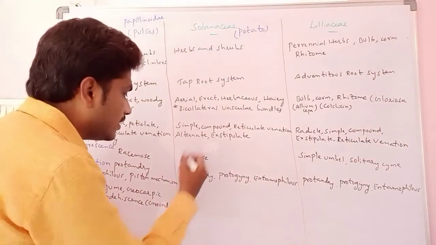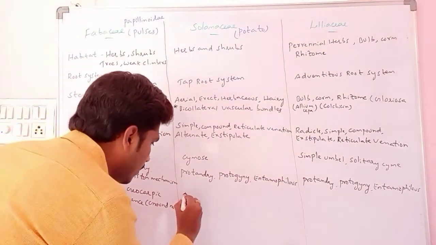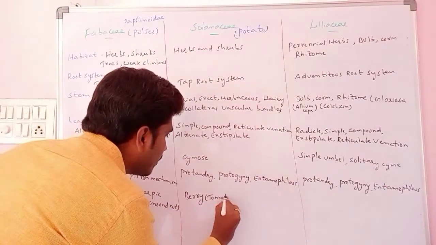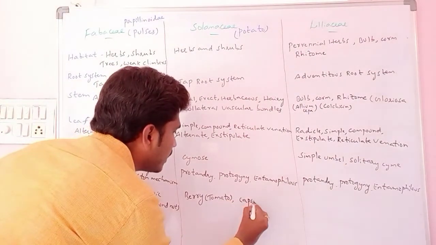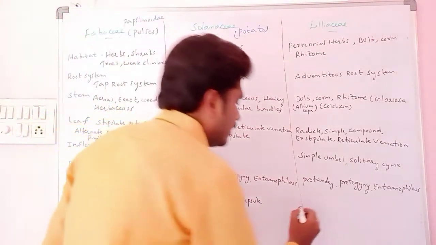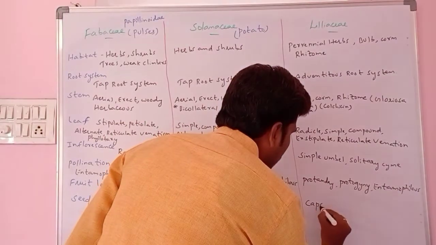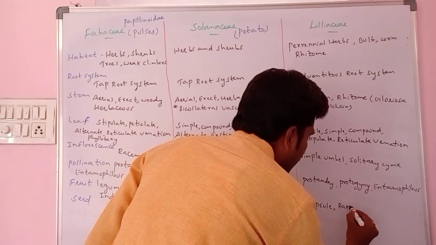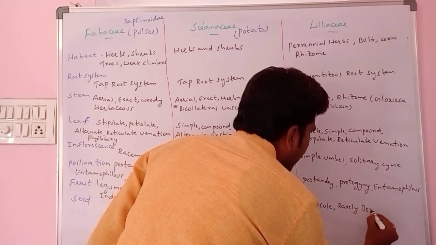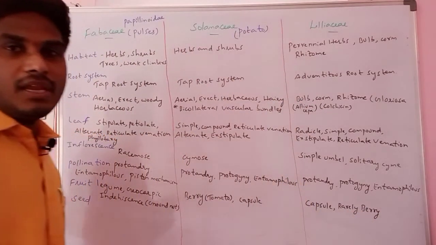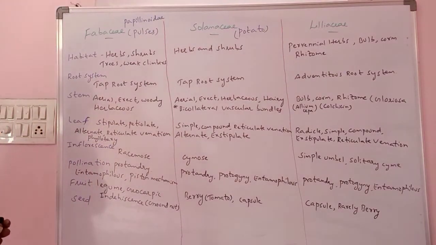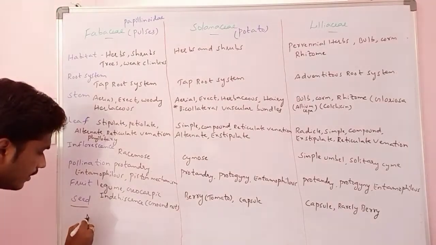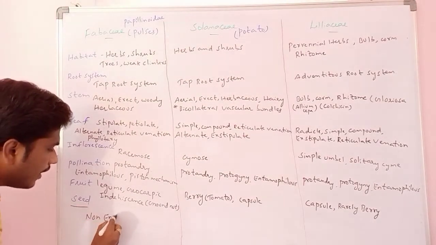Here particularly the fruit in the Solanaceae. The fruit in the Solanaceae mainly consists of what? Berry, we can take tomato particularly. Then some species also have a capsule type of fruit. In the Liliaceae a capsule fruit is present, and rarely a berry. Now apart from this, the seed. If you are seeing the seed here, seed in the Fabaceae is non-endospermic.